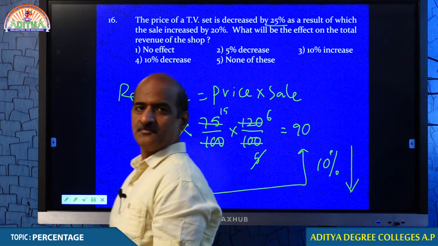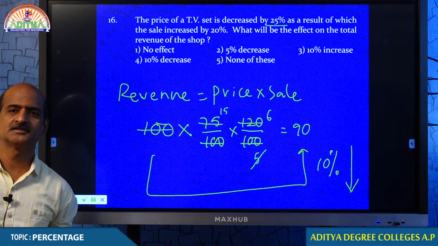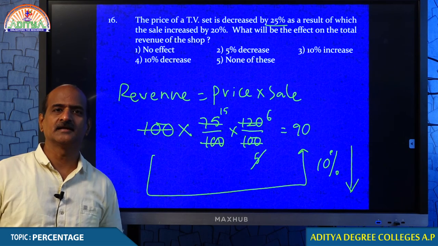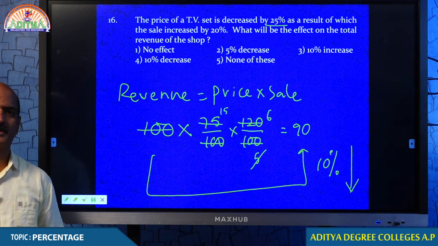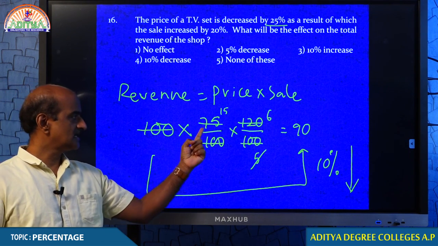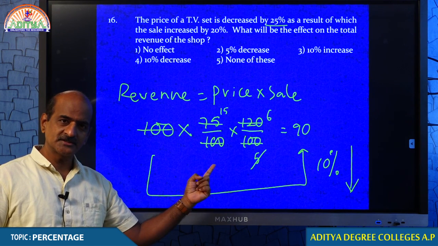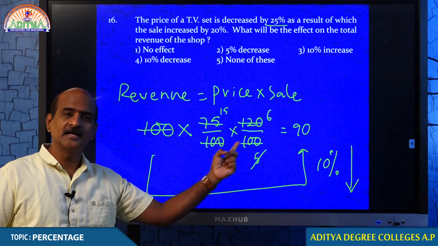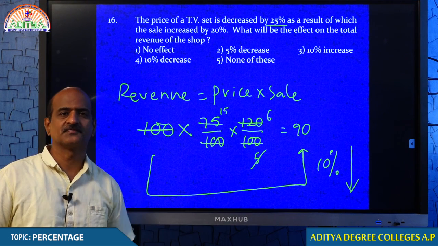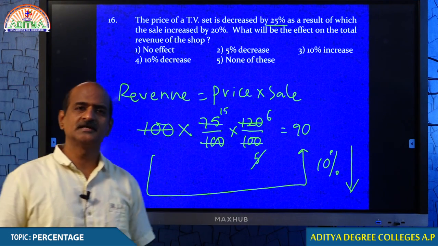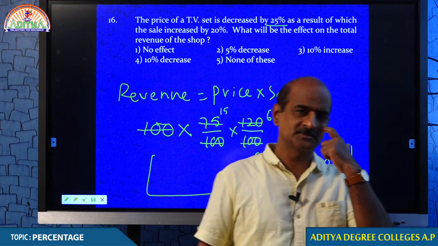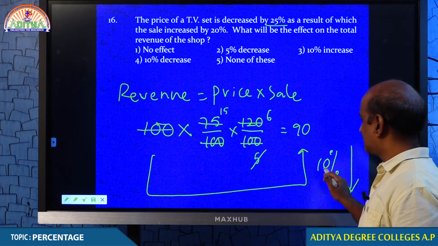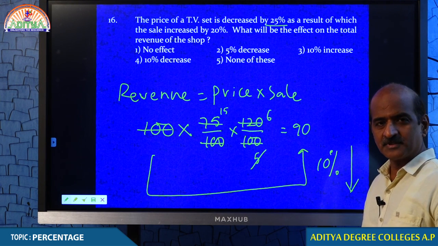We thought of revenue as 100, but it comes down to 90 after two operations. One, price decreases by 25%, you understand the 75 by 100? Sale increases by 20%. After these two changes, the revenue becomes 90. So 100 becomes 90, therefore revenue decreases by 10%.